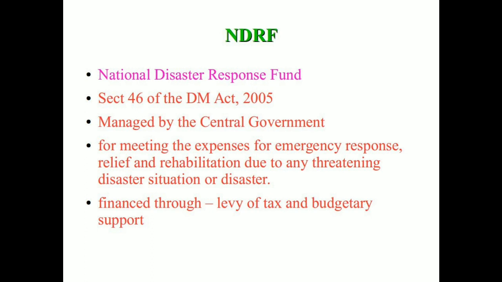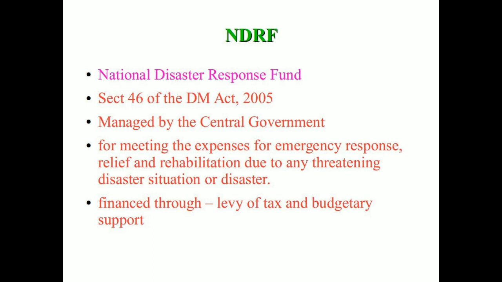This slide includes some facts about the National Disaster Response Fund. It is defined in Section 46 of the Disaster Management Act of 2005. It is a fund managed by the central government for meeting the expenses for emergency response, relief and rehabilitation due to any threatening disaster situation or disaster.